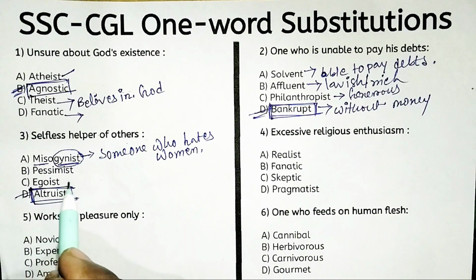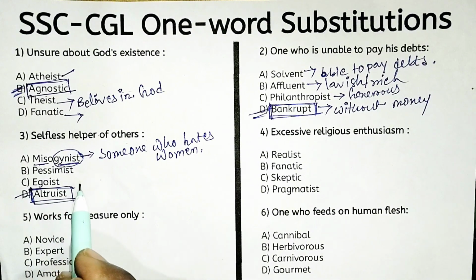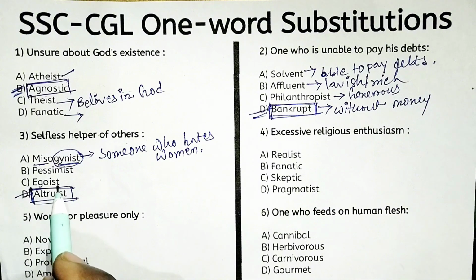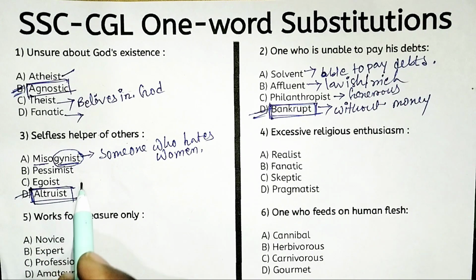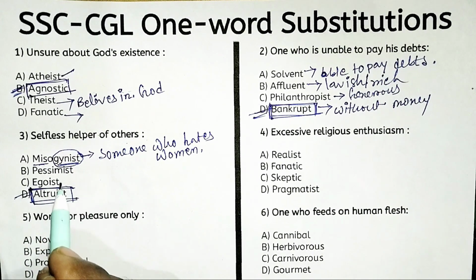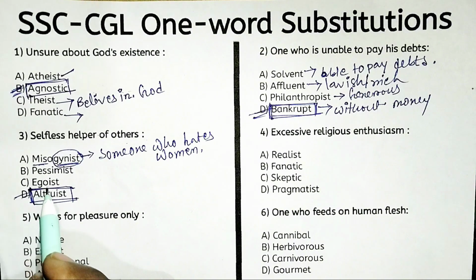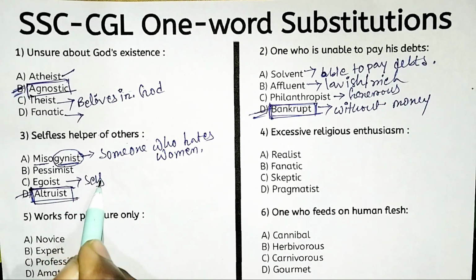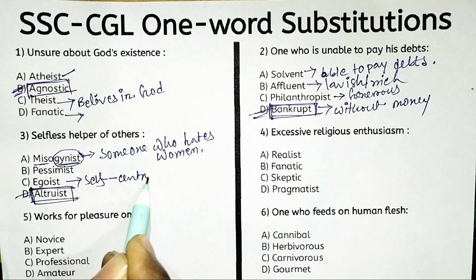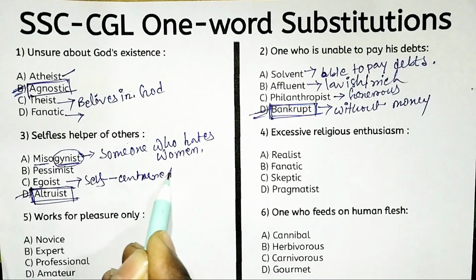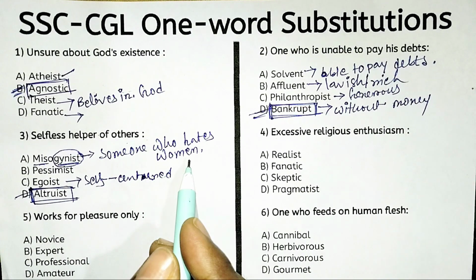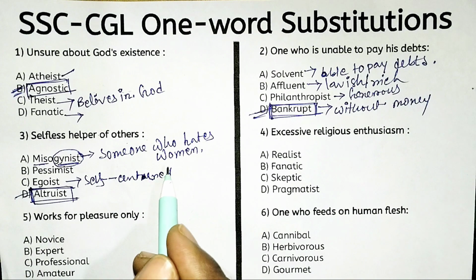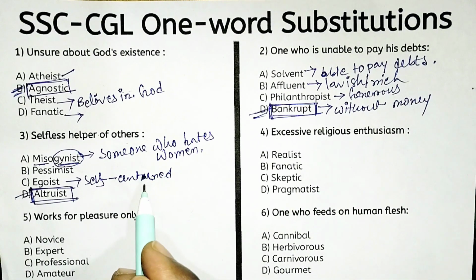Pessimist suggests someone who always sees the negative side of everything, that is pessimist. An egoist personality means self-centered, or you can say focuses only on own interest.